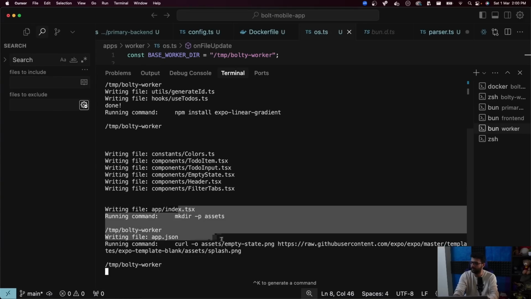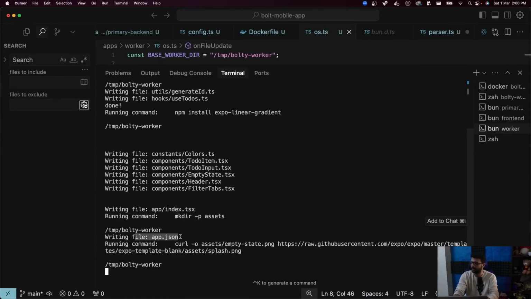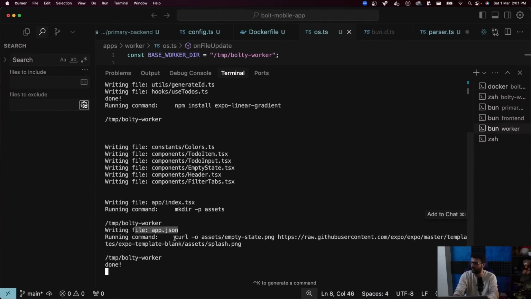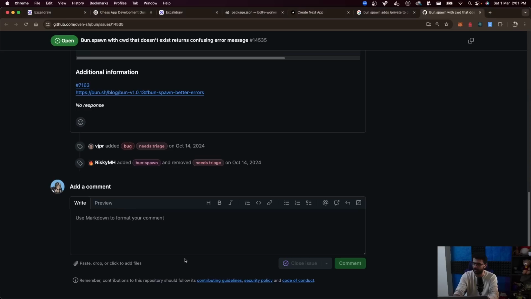It created an assets folder, updated app.json, got a splash.png, which probably will be this screen that comes up initially, and done. All right. So let's see, does it look any prettier?